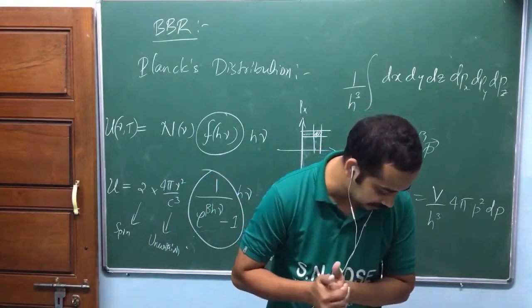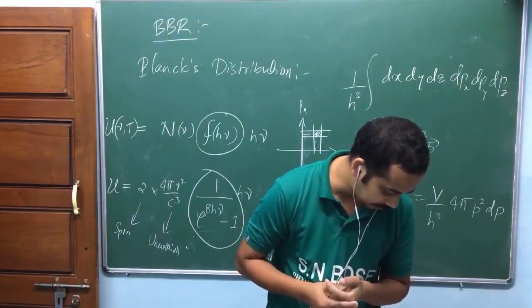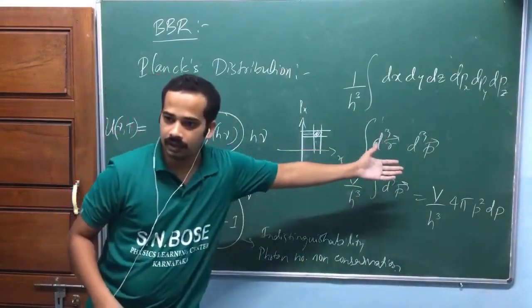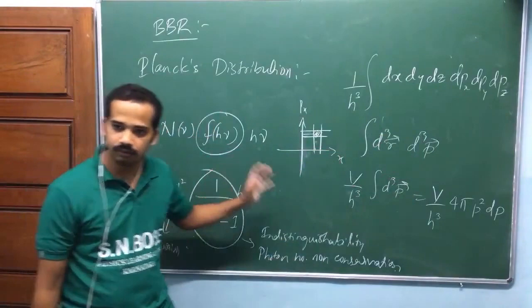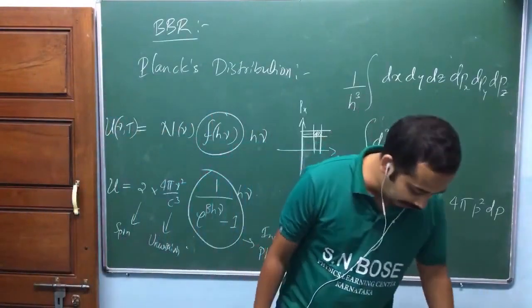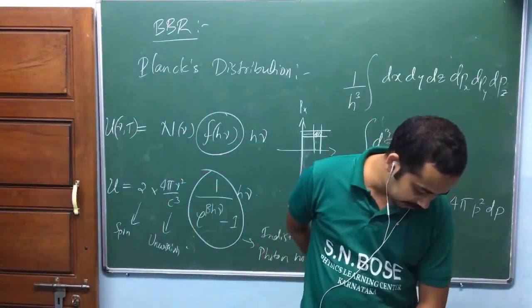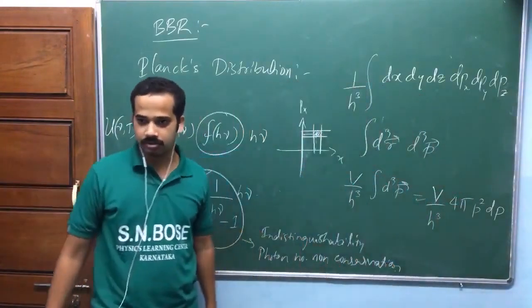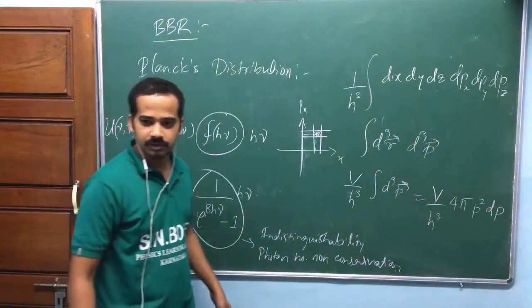In the letter, what he says is, I derived what you call this 8 pi nu square by c cube independent of the classical electrodynamics, and I was able to give an alternative derivation. And he says, so please arrange publication in some German publication. I can't pronounce that one, okay?